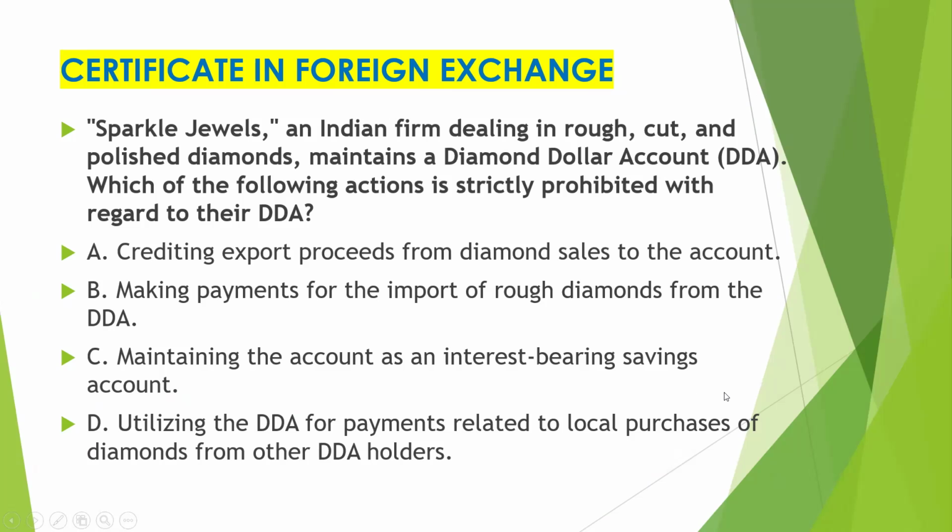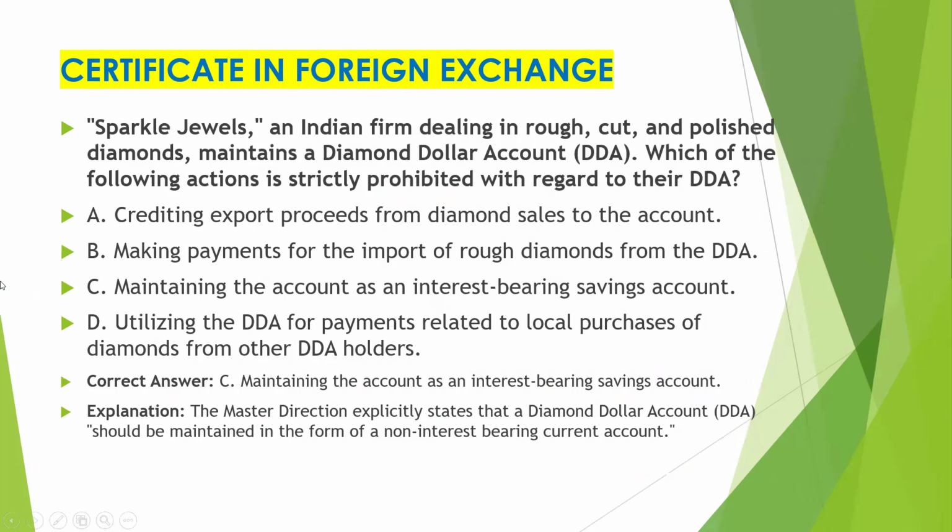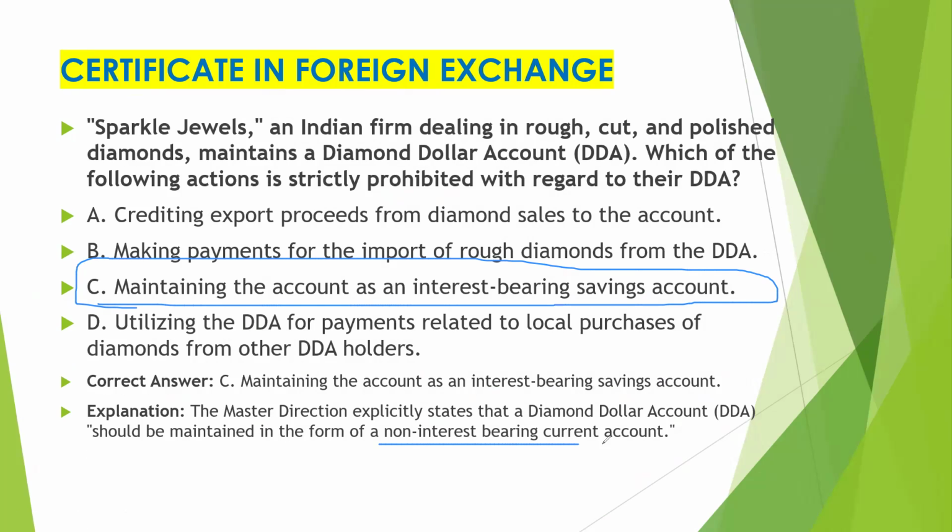So let's see the correct answer. Correct answer is C. Okay, so C will be the correct answer, that this is prohibited: maintaining the account as an interest-bearing savings account. Why? Because a DDA account is a non-interest bearing current account. It is just like an EEFC account. EEFC account is also a non-interest bearing current account.